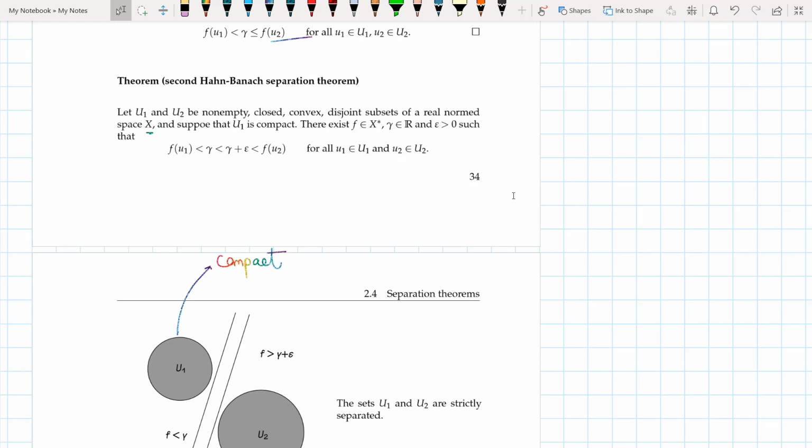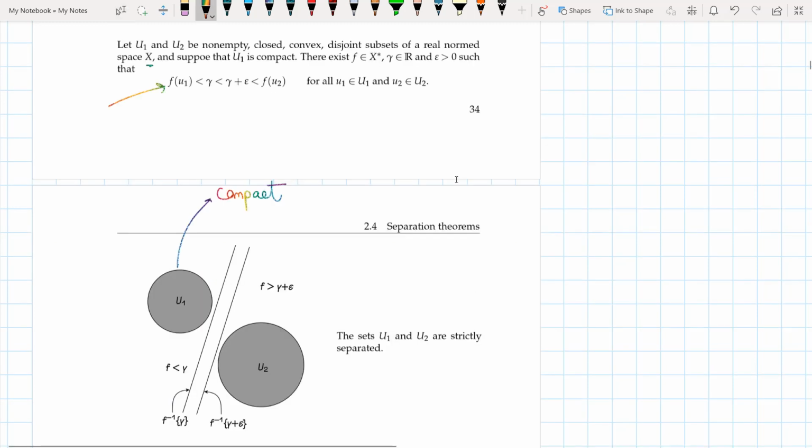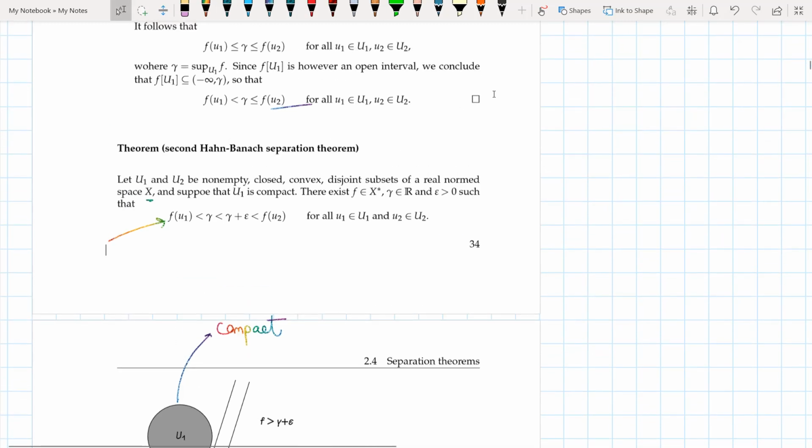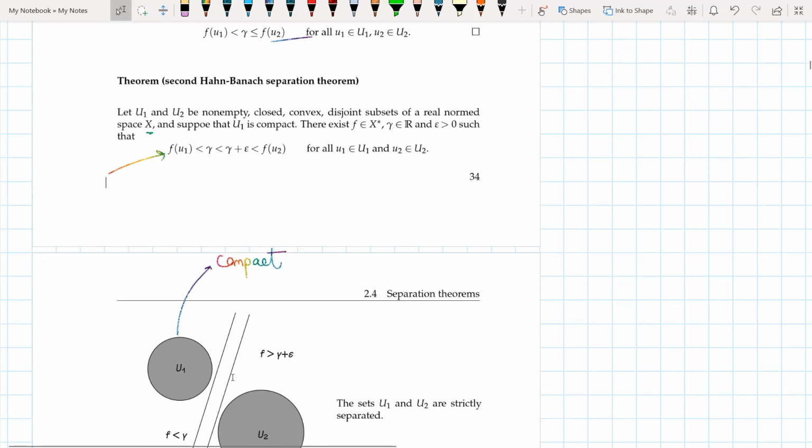Now there exists an f belonging to X star and gamma belonging to the space of real numbers, and epsilon greater than 0 such that this inequality holds, or this statement holds. So this is even a stronger statement or theorem than before, because now it creates sort of like a gully between these two non-empty closed convex and disjoint subsets.